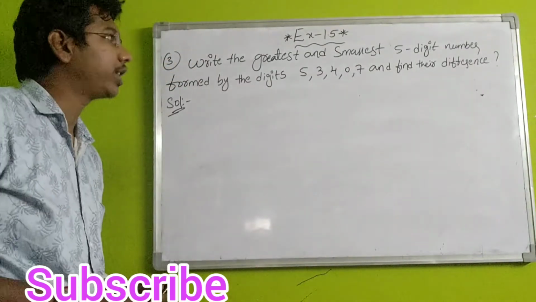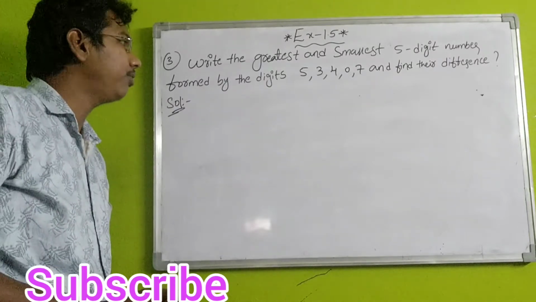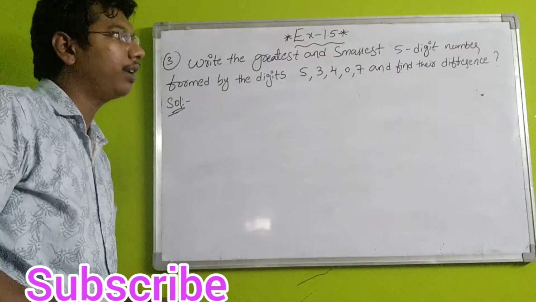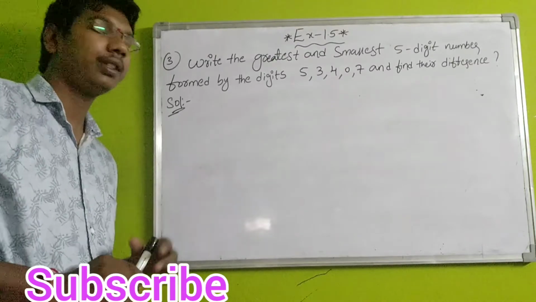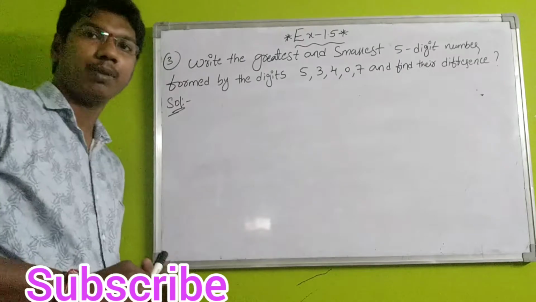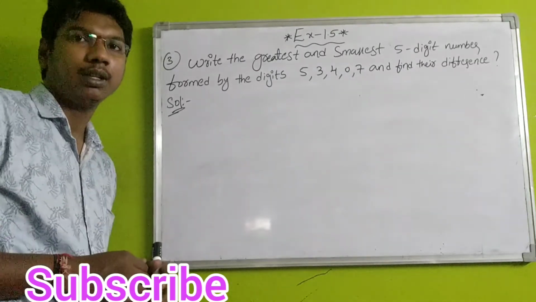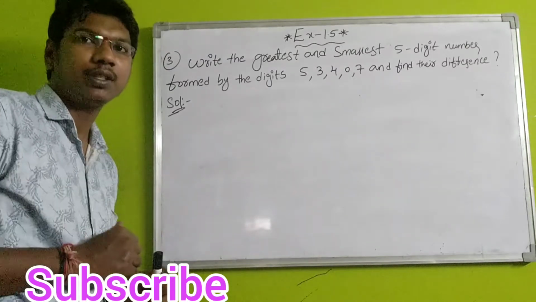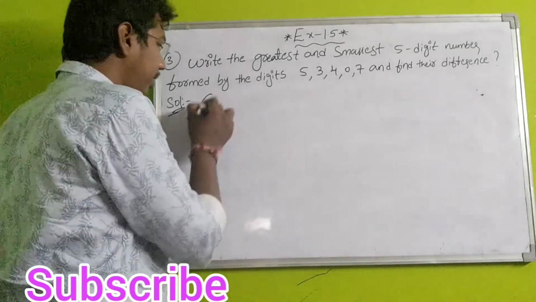Okay, students, question number 3 is: write the greatest and smallest 5-digit number formed by the digits 5, 3, 4, 0, 7 and find the difference. In this question some digits are given. By using those numbers, first we have to write the greatest number and after that the smallest number. After finding the smallest number, we have to find the difference. The difference is nothing but subtraction, students. Okay, first we will write the greatest number.